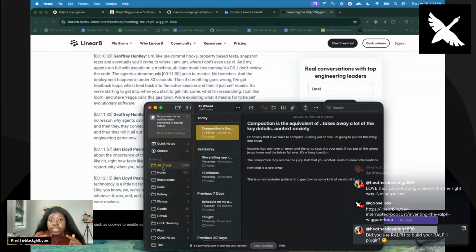And then he also says sometimes models end up having that context compaction anxiety where they're like, oh shoot, I'm close to running out of my context window. I'm gonna start cheating a little bit. So in that way you start to get worse results or hallucinations and stuff like that. So his idea is put everything in a file, let the model or the session put what happened in a file, and then a new session starts, and then it reads that file, and it just keeps looping and looping and looping, right? And then you might say, why would I do this in my day-to-day?